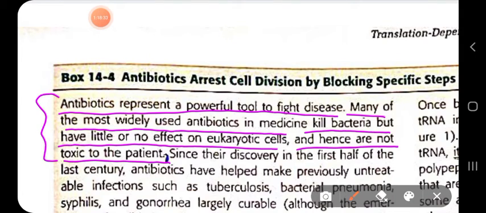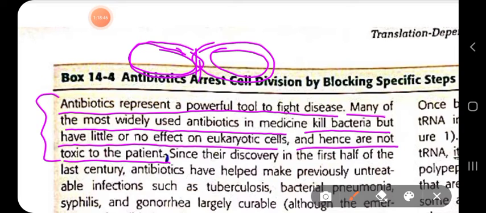This is possible by observing the translation machinery also. If we are able to observe the translation machinery in prokaryotes and eukaryotes, we can understand which of the factors can be inhibited by which antibiotics, by which toxic agents, which are not harmful to eukaryotic cells.